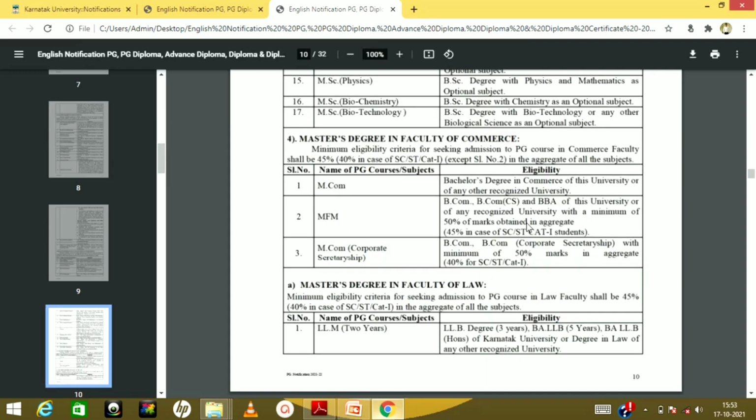One more very important criterion: only students who have done BCom at their UG level can apply for this MCOM. So BBA and other courses cannot apply for MCOM. Only a bachelor degree in commerce, that is BCom, from KUD or any other university, is okay, but you have to do BCom in order to get admission in MCOM.